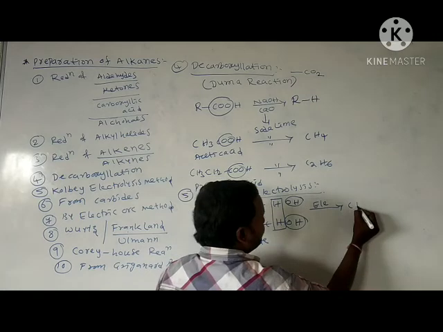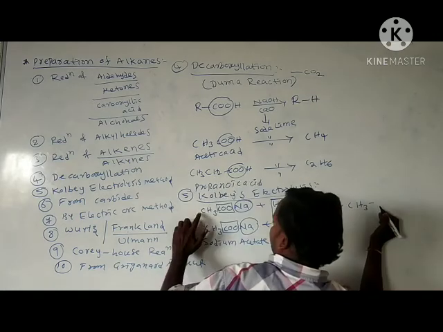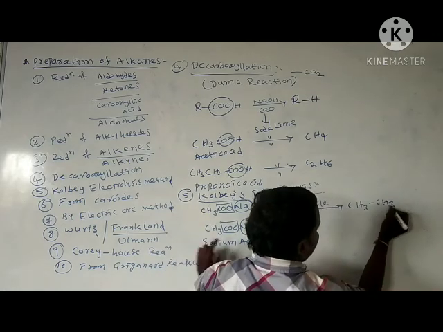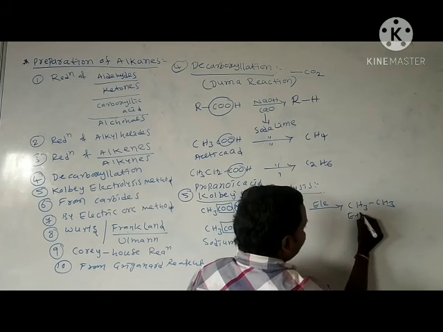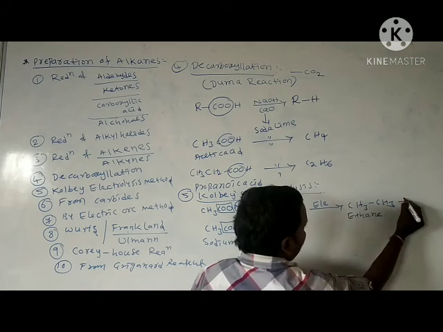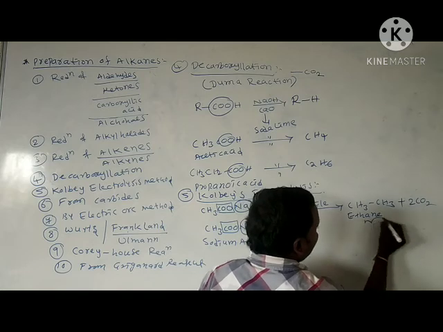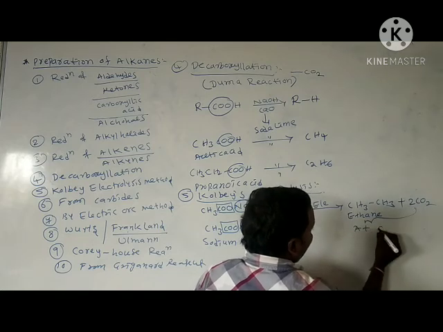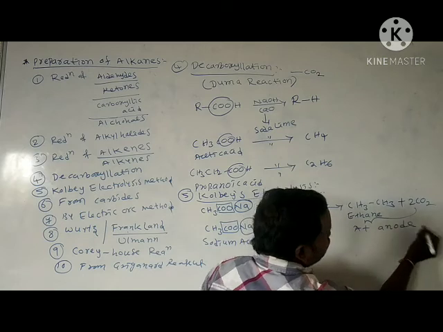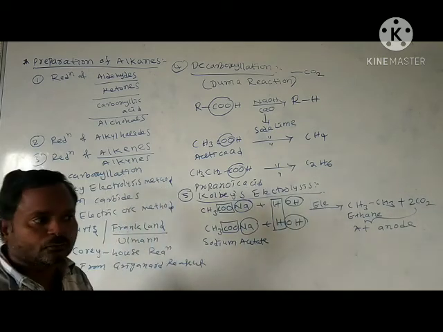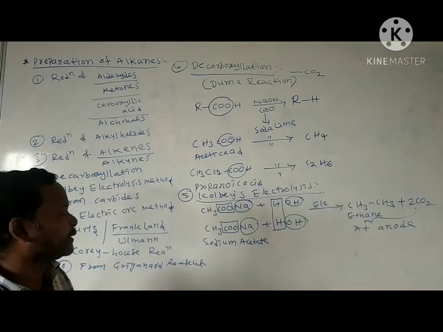We get CH3 here, CH3 here. This is called ethane, plus 2 moles of CO2. These two are formed at the anode.